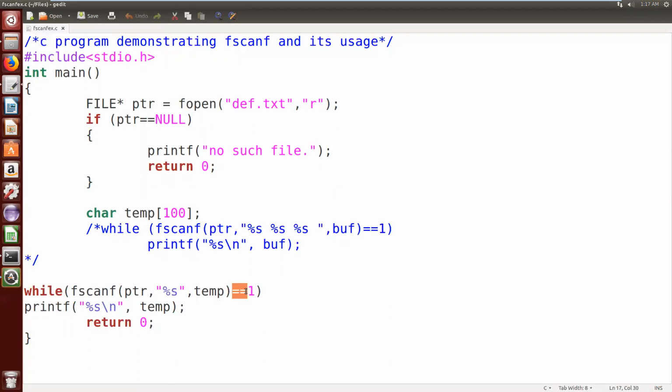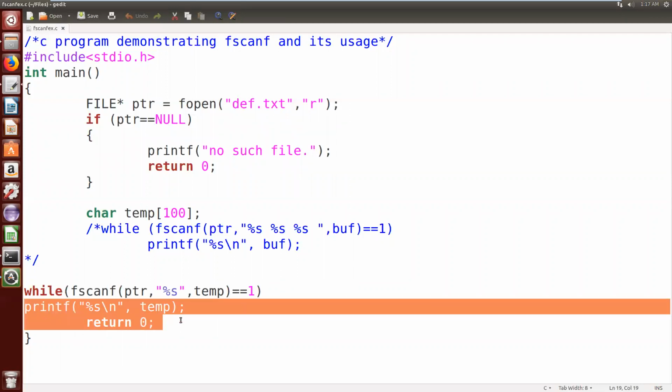If the read succeeds, that indicates your temporary array contains some content, then print that content. If there is no content in the file, we are not storing any content, so it will not be equal to 1, there is no content to print, and it will not enter this block.